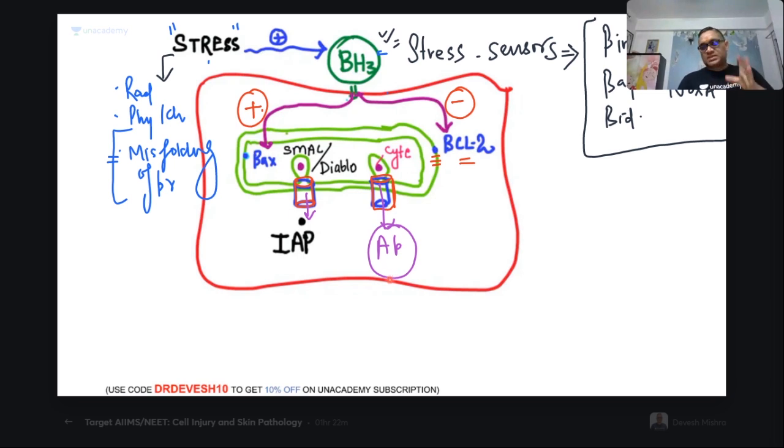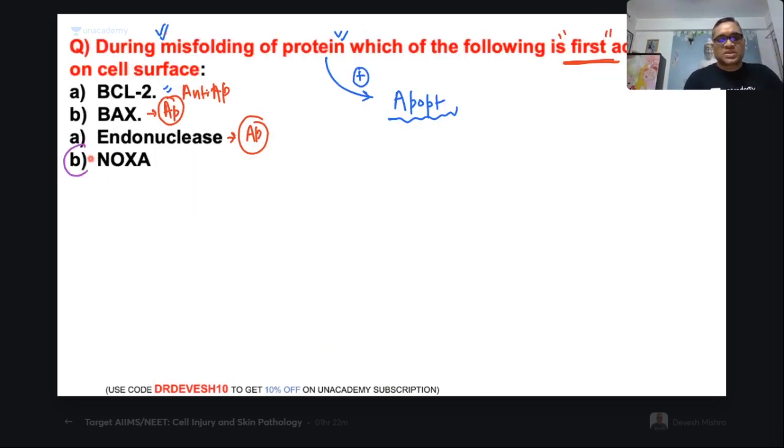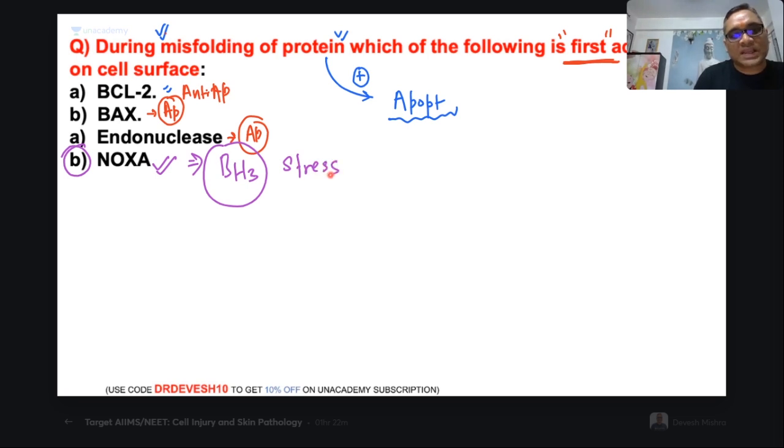So stress is the reason for BH3 induction. And who are the members of the BH3? BIM, BAD, BID, PUMA, NOXA. These are the 5 members. And in this question, what I have given you? NOXA. So this is the right answer. Now you understood, this is a very important thing. During misfolding of the protein, which of the following is first activated? Your answer will be NOXA will be first activated. Why? Because it is a BH3-only protein, which are the stress sensors of the cell, right?